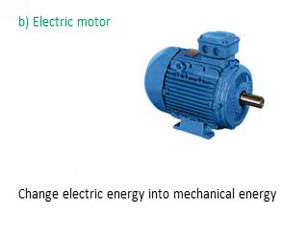Also, we have the electric motor. The electric motor is found in 99% of our appliances today, and it takes the electric energy and gives us mechanical energy.